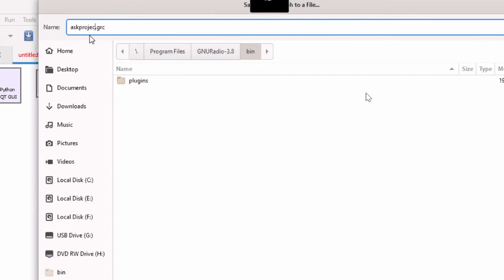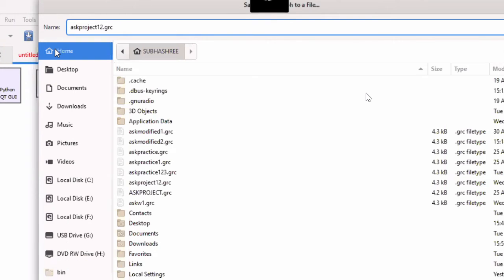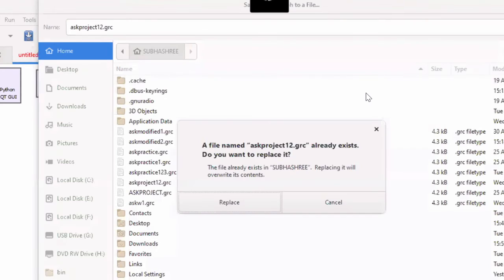I am giving here ASK project 1, 2. And you have to save in the home. In this home only you have to save, otherwise you will get an error. If you save in the desktop or any other drive, then you will get an error. Then do save.